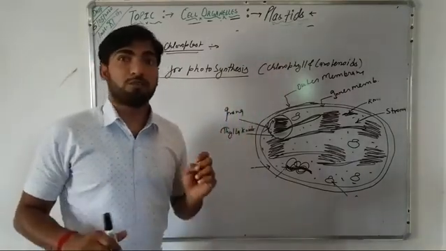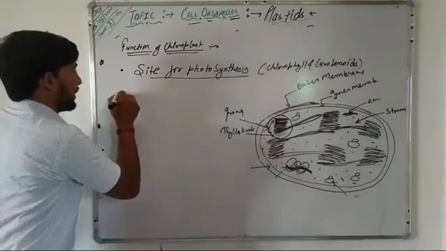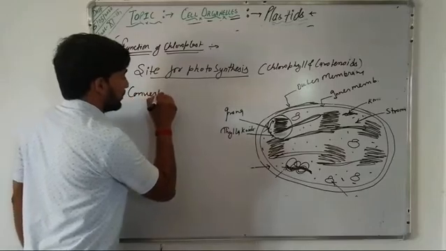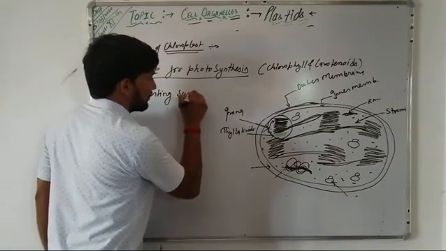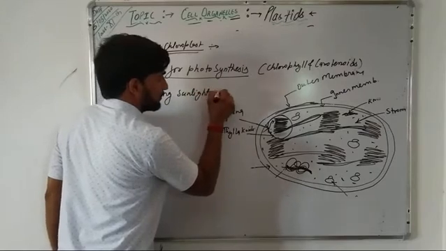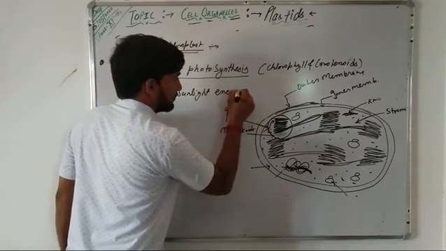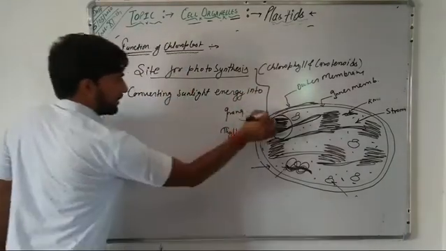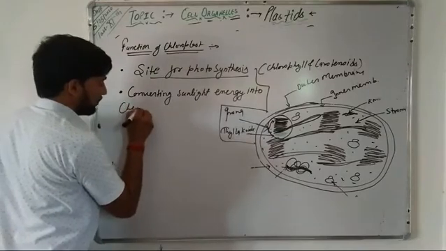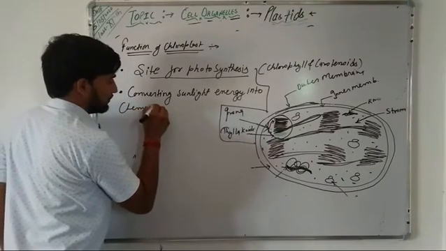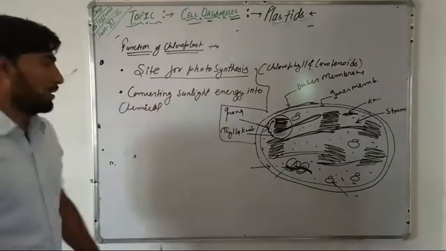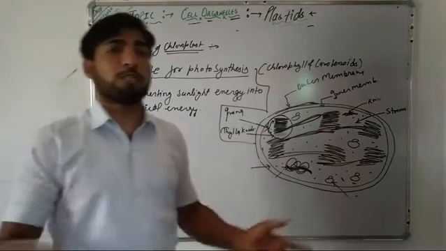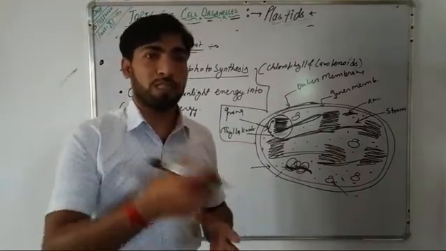The second function of these chloroplasts is that they are responsible for converting sunlight energy into chemical energy, and this chemical energy later on is utilized for the splitting of H2O molecule into H plus ions and oxygen.